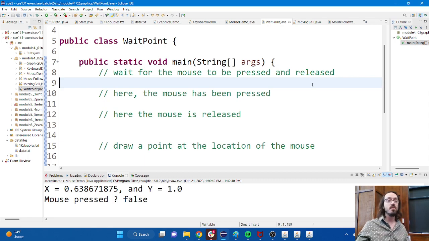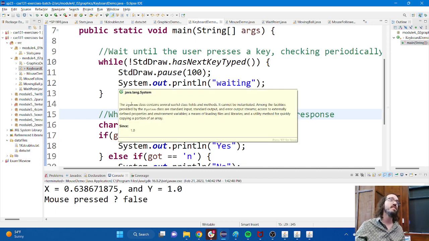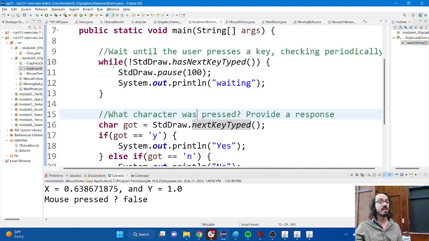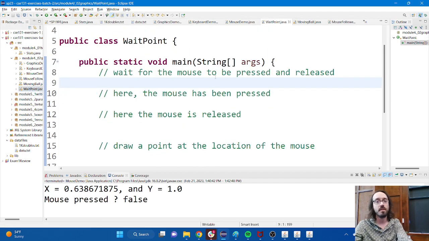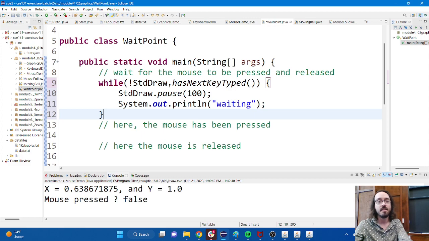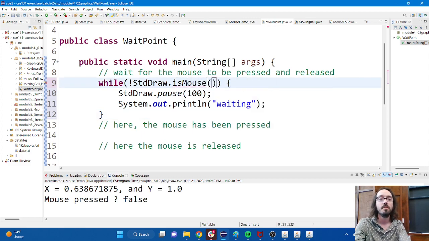The good news is it's going to look very similar to what we saw with the keyboard demo, just using the mouse methods instead. So I'm actually going to go back here and grab this while loop. Here I was waiting until the user pressed a key. Now I'm just waiting until they push the mouse. Very similar idea. So I'm going to grab this code and copy it, go back over to the exercise, and instead of hasNextKeyTyped, I'm going to say isMousePressed.